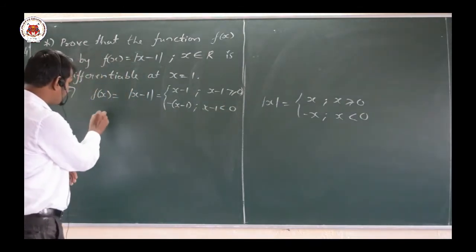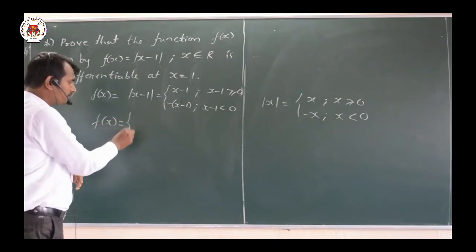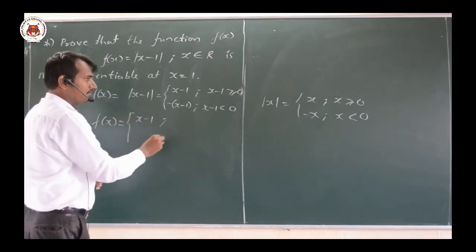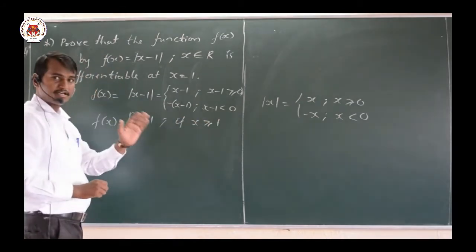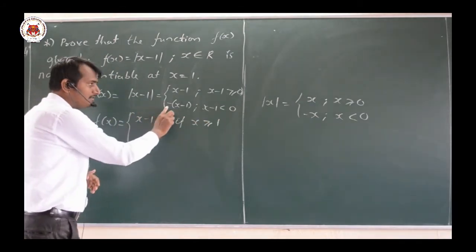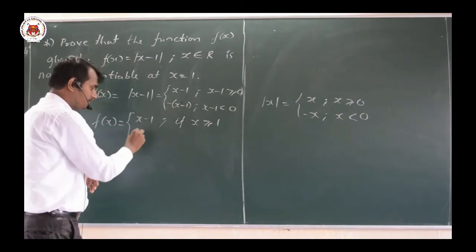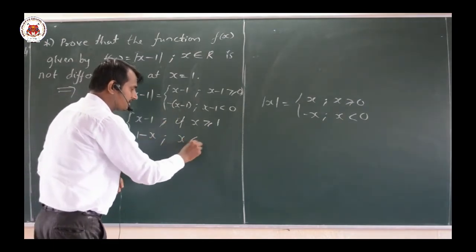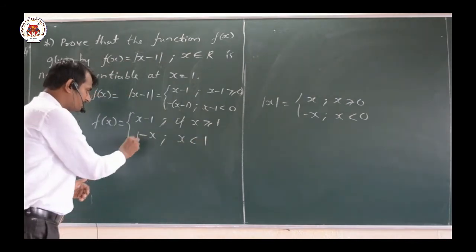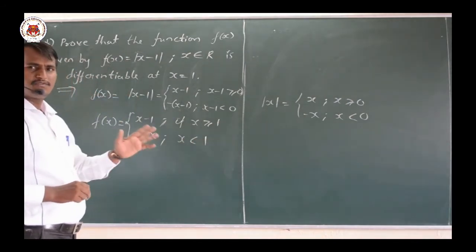Now I will rewrite this particular function. What is the function here? f of x equal to x minus 1 if x is greater than or equal to 1, and minus into minus, that is 1 minus x, only when x is less than 1. This is a very clear example.